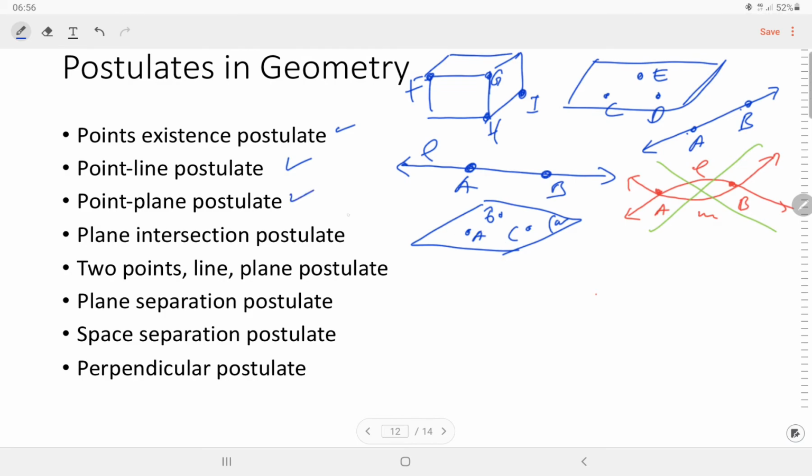This is the point plane postulate, and then we have the plane intersection postulate. If two planes intersect, then they intersect in exactly one line.